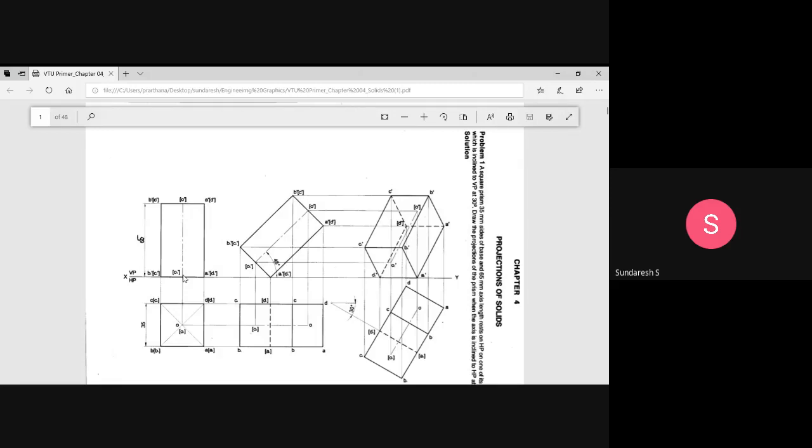Okay, so this is how we get the front view of the solid. This is how we can start doing this. This is very important, so please practice this.